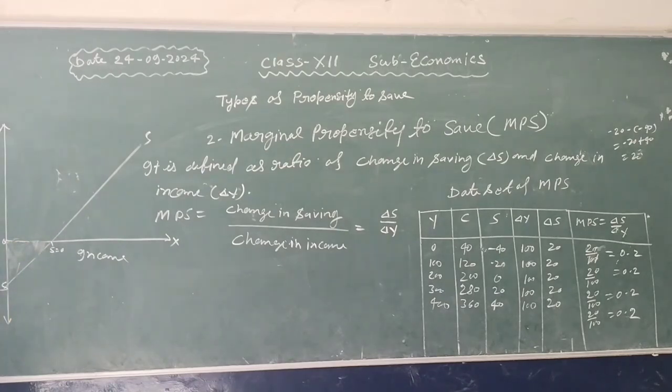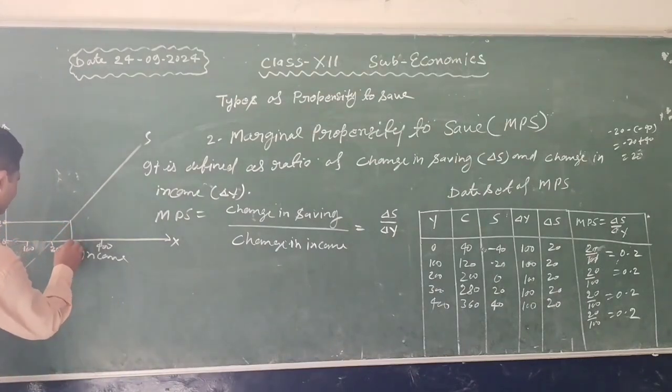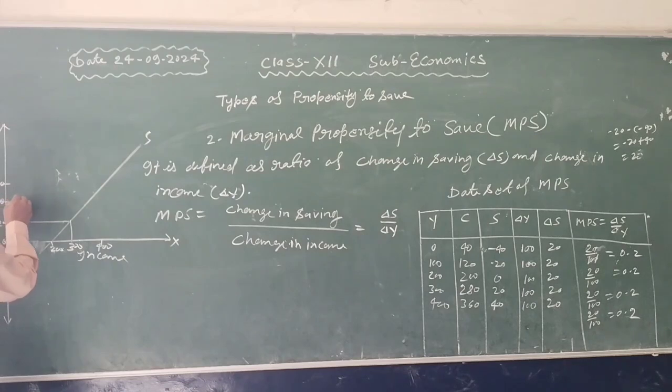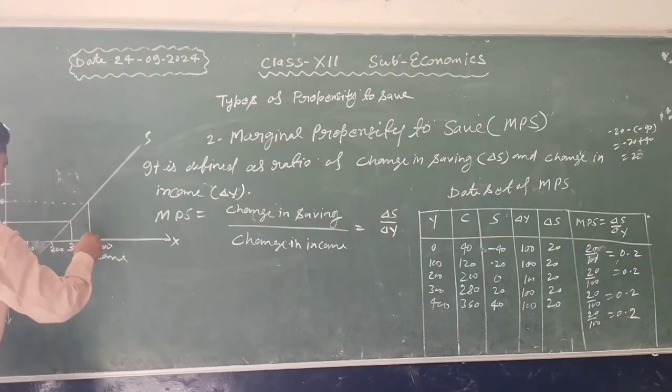This is negative saving, minus 40, minus 20, 20, 40, 60, and income is 100, 200, 300, 400.